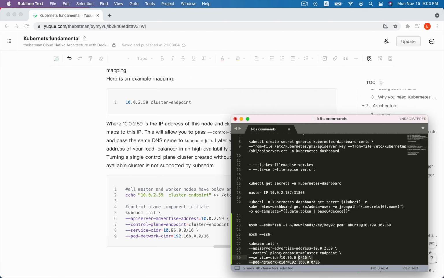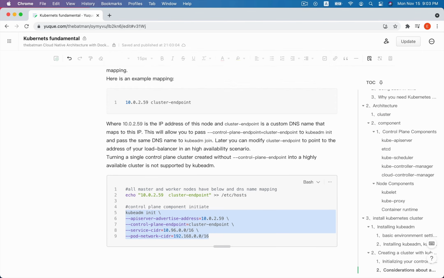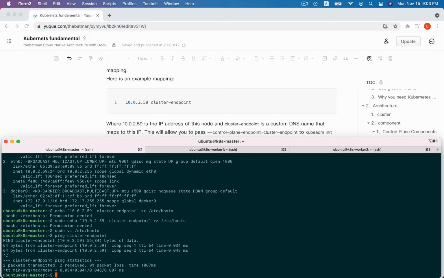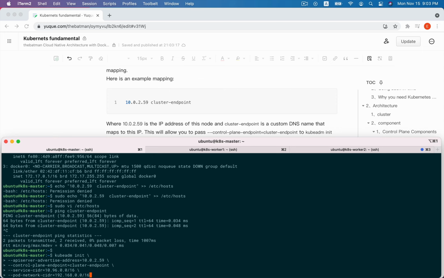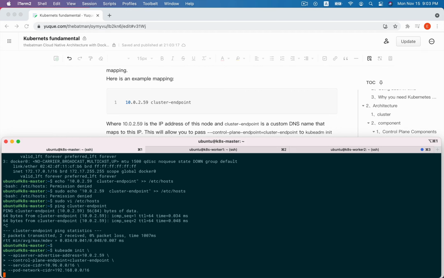Okay, now we copy this command and open the terminal. We must issue this kubeadm init in the master node over here, and enter.